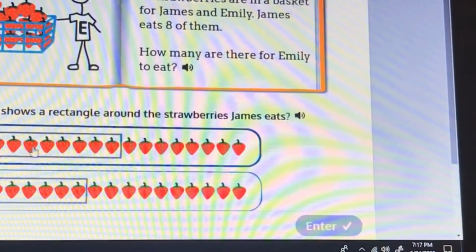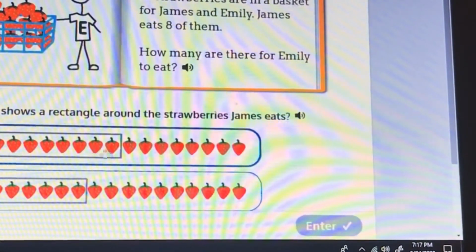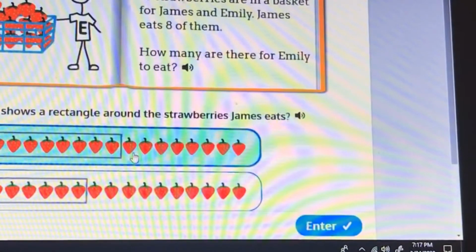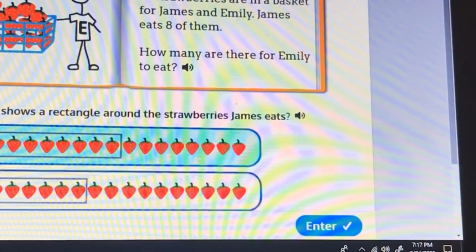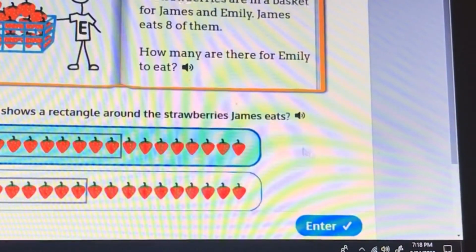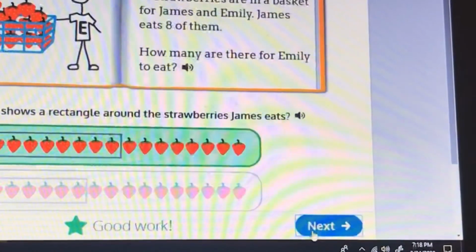1, 2, 3, 4, 5, 6, 7, 8. Looks like the first one. Let's check the second just to be sure. 1, 2, 3, 4, 5, 6. Well, James ate 8 strawberries, not 6. So I'm going to go with the very first one.